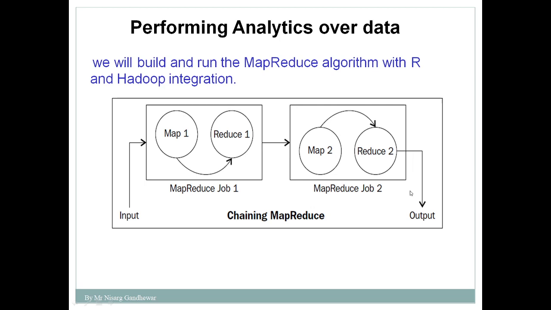In this way you can use multiple pairs of MapReduce based on the complexity of your problem, and based on the requirement the combination of MapReduce can be changed.